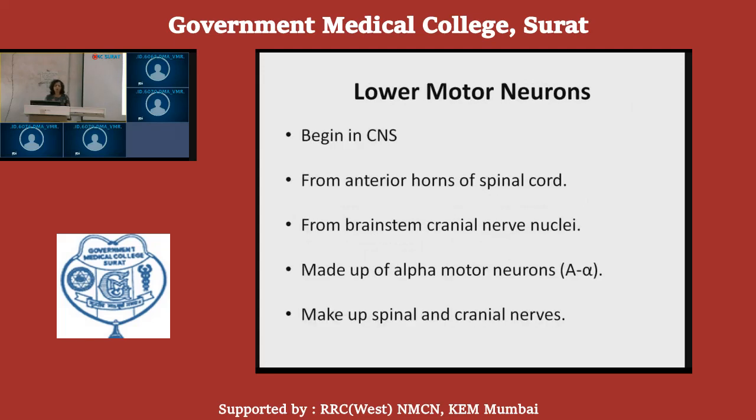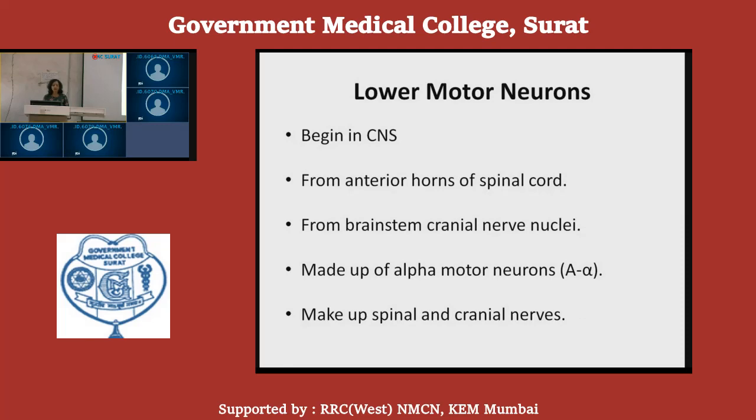Now, the lower motor neurons. The lower motor neurons begin in the CNS and they arise from the anterior horns of the spinal cord and from the brainstem cranial nerve nuclei. They are made up of alpha motor neurons and they make up the spinal and the cranial nerves.